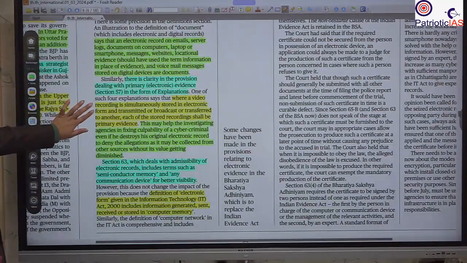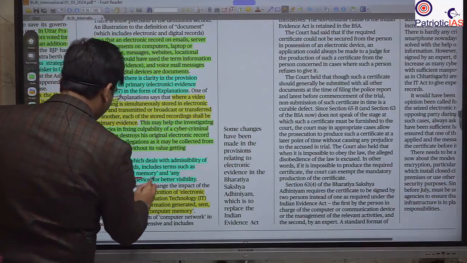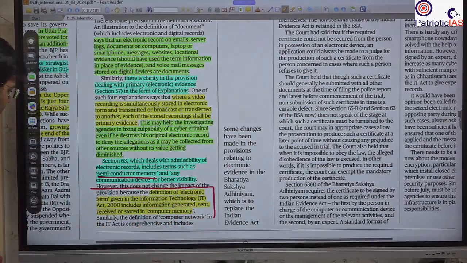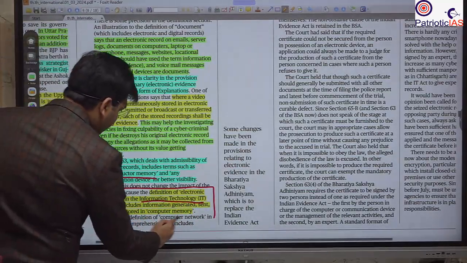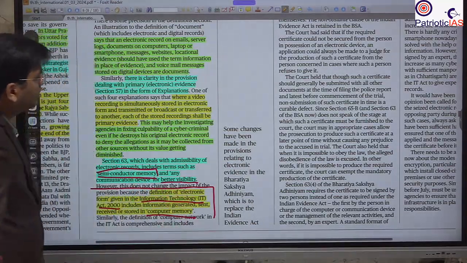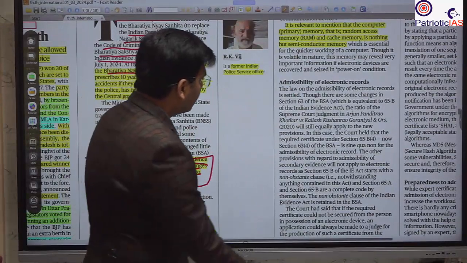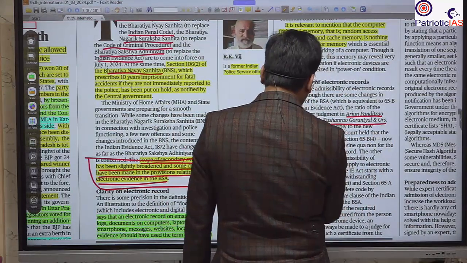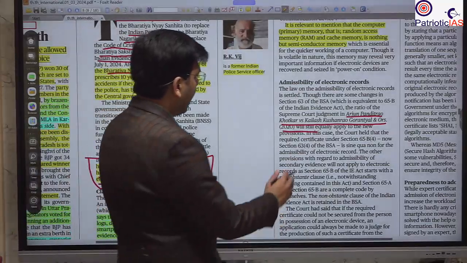Now they have defined that they are going to accept semiconductor memory in a very clear-cut manner. Previously it was a bit vague. Yes, in the Information Technology Act of 2000 they accepted computer memory, but now it has been given as semiconductor memory and any communication device, for better visibility. You should know all this has been mentioned here. Further, cases have been given where the Supreme Court has accepted such evidence and asked the government to please bring all this under the Indian Evidence Act as well.